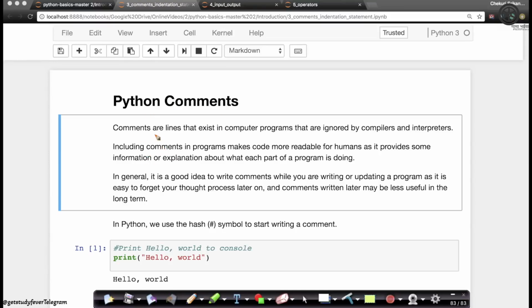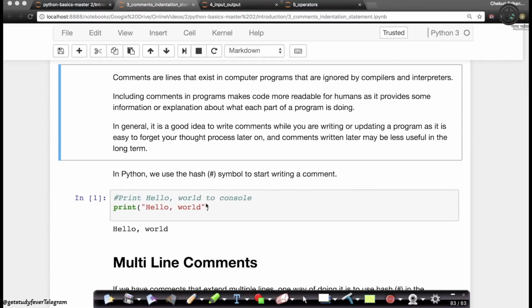Now let's learn about comments in Python. As some of you might already be aware, comments in any programming language are basically statements like this, right? Which are not interpreted by a compiler or your interpreter. So they're not executed, if I have to put it that simply. And they're typically used to write explanatory pieces in your code to make your code more readable by humans.